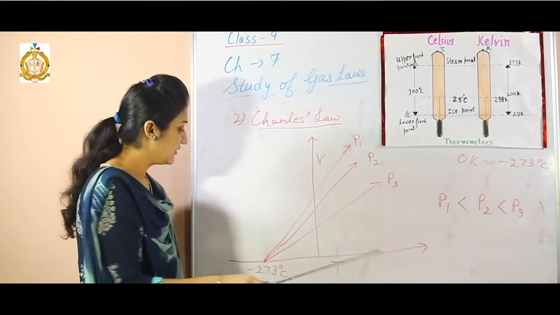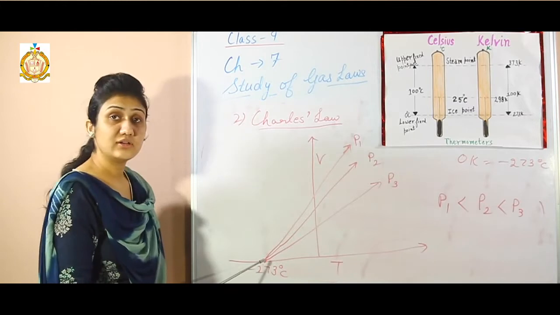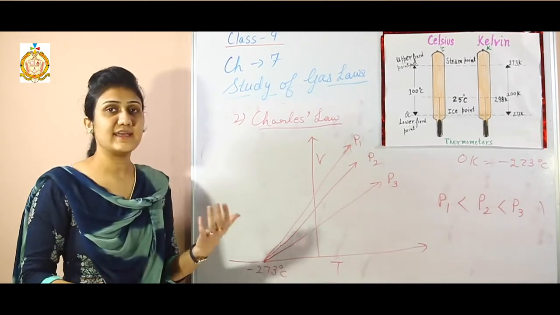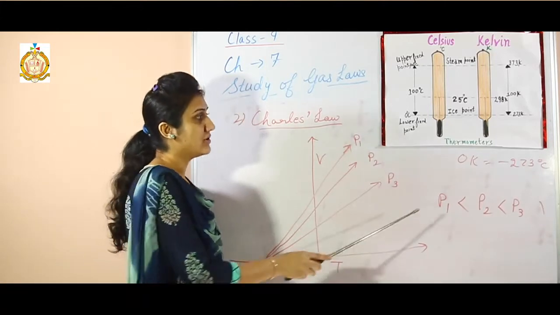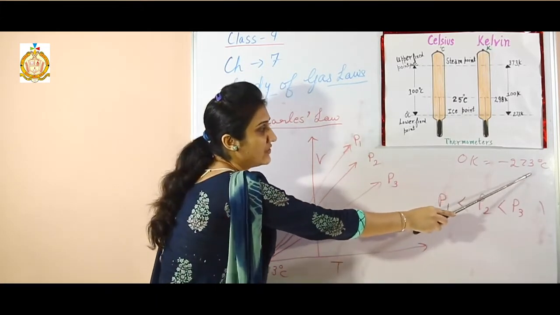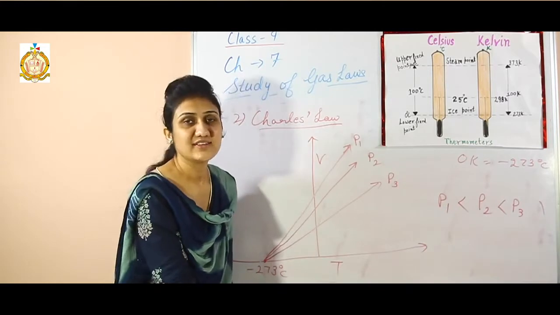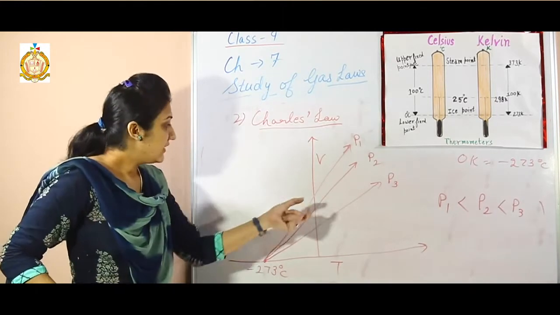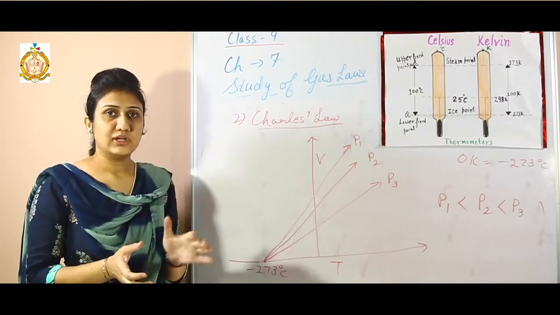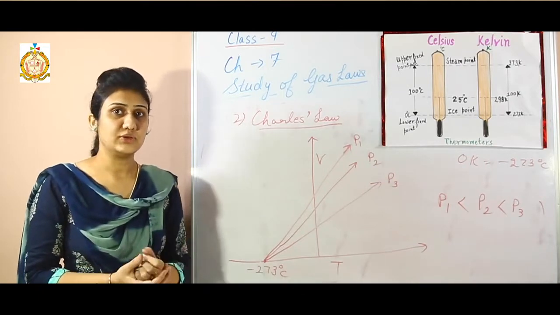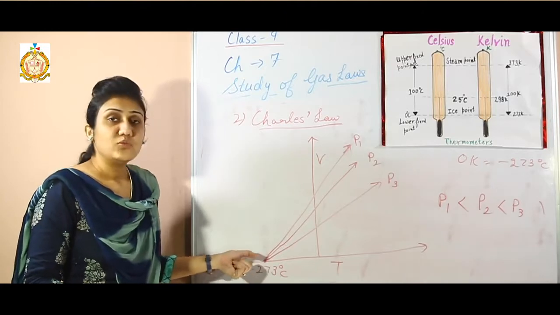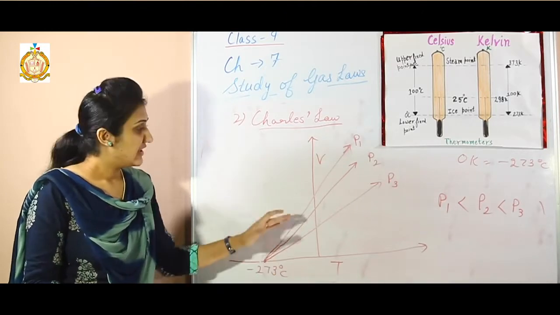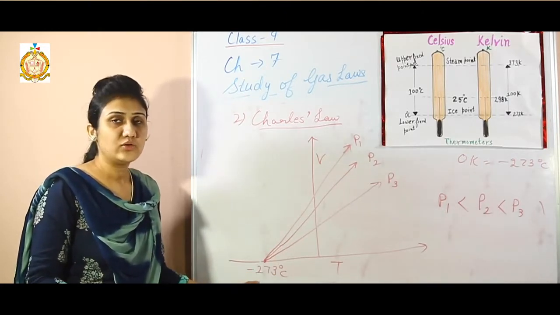And here it's showing no volume, that is the gas is not existing. So we can say that at the temperature minus 273 degrees Celsius no gas exists, because when going to this temperature, when we cool down the gas, it becomes liquid. Almost every gas becomes liquid when it comes to this very low temperature.